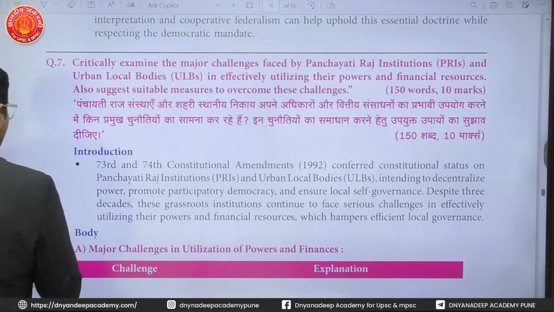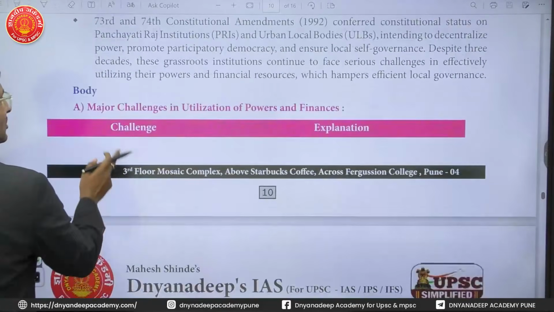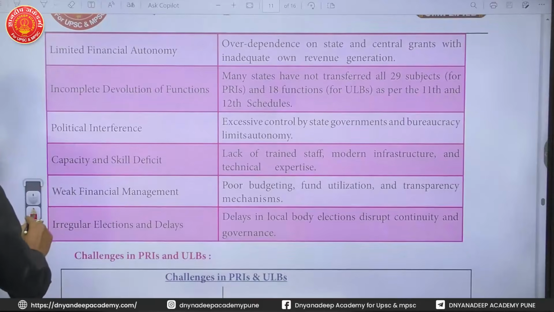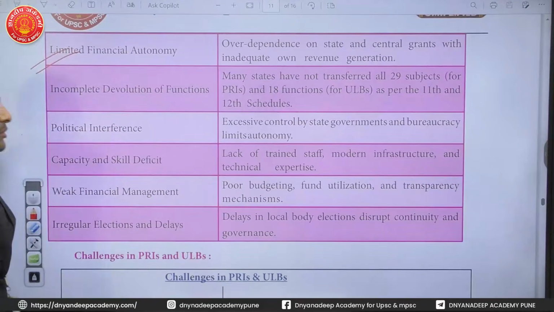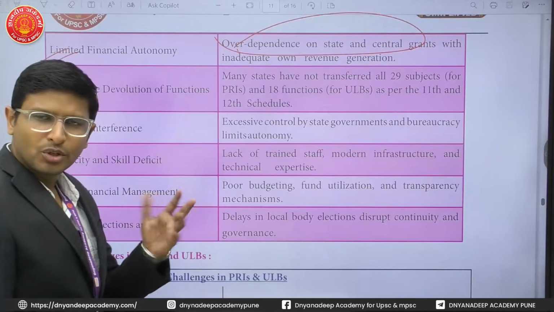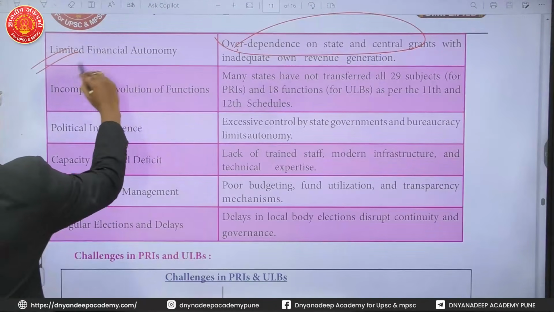So here, first we are writing about the challenges in utilization of power and finances. Let's understand the challenges. First, limited financial autonomy, or dependence on central government and state government grants. They don't have much taxation power, so there is a lack of financial autonomy.